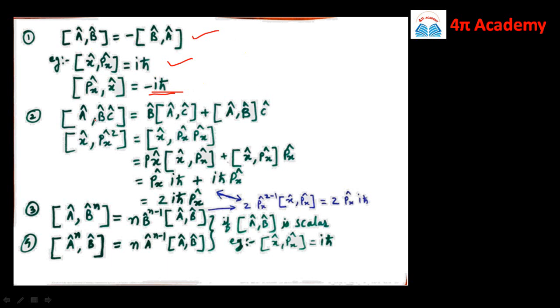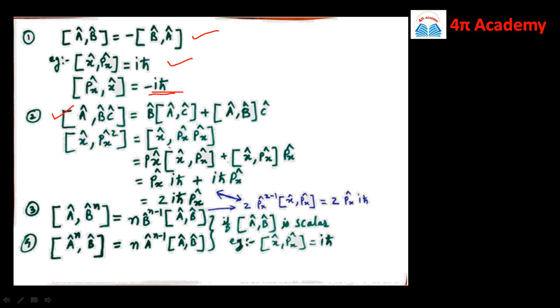Then we have seen the property that is commutator of A cap comma B cap C cap is equal to B cap, in bracket we have A cap comma C cap plus commutator bracket of A cap comma B cap into C cap. So this property is useful in solving the problems which involve squares. For example, here we have to solve the commutation of X cap comma Px cap square.